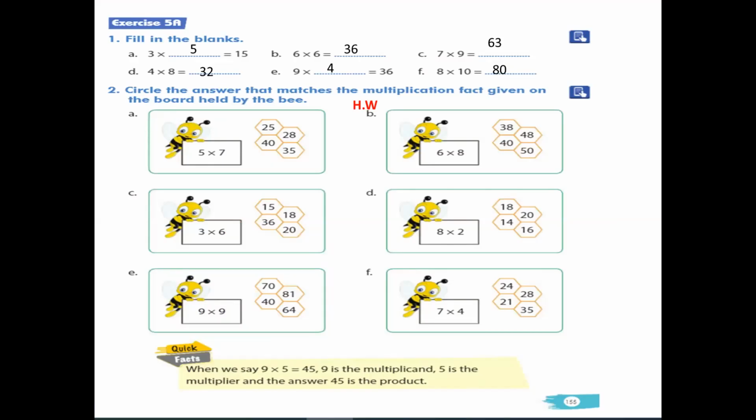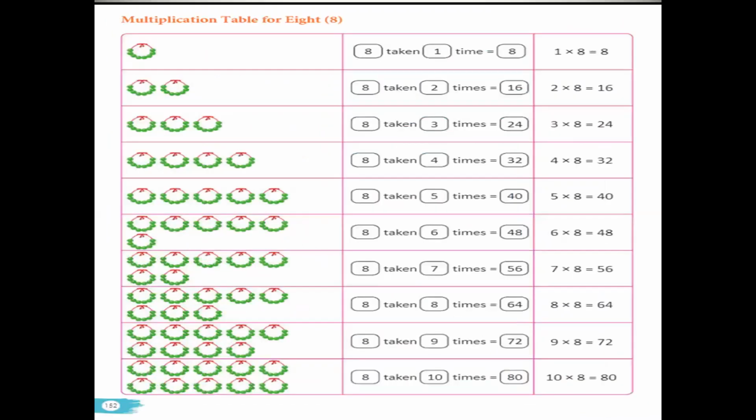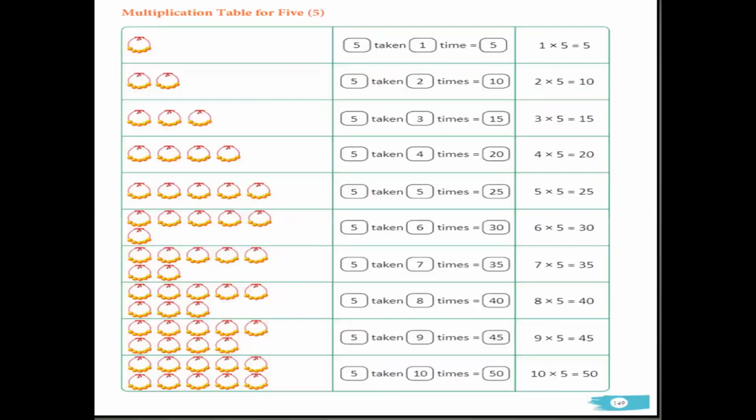So how can you do it? The first thing is that the question is 5 into 7. It means when we multiply 5, 7 times, from which table do you find the answer? You have to come to the table of 5. Yes or no?